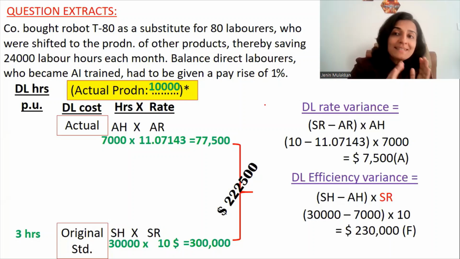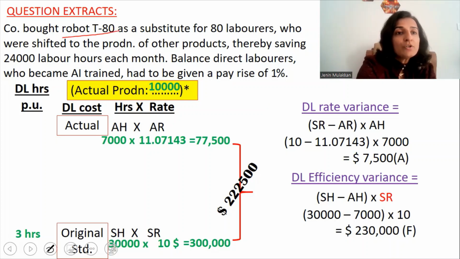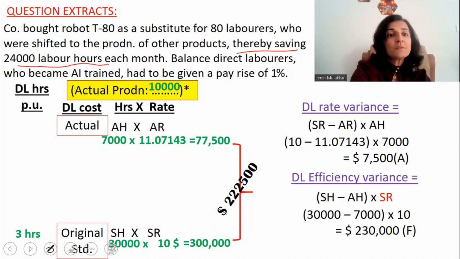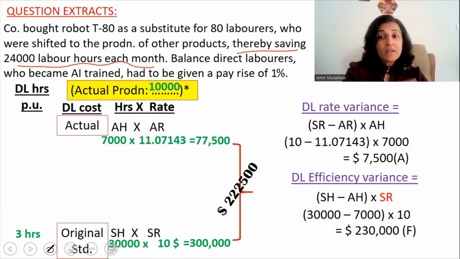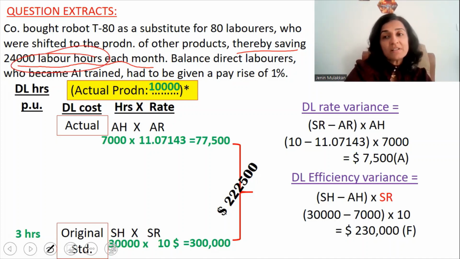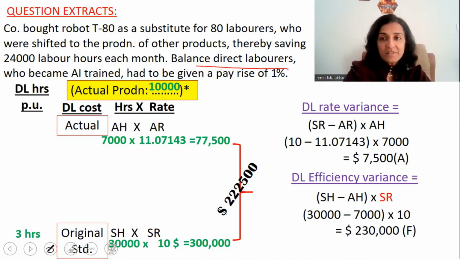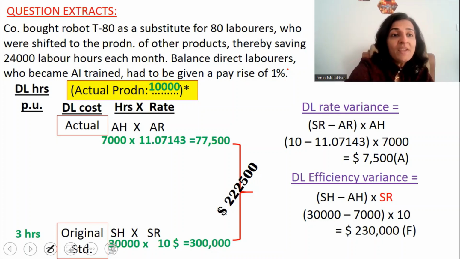Okay, so here we come to the second extract of the question where the company has bought a new robot. The company bought robot T80 as a substitute for 80 laborers who were shifted to the production of other products, thereby saving 24,000 labor hours each month. So what has happened? The company bought a new robot, due to which 80 laborers could be shifted to the production of some other product. And thereby, for the current product, there was a savings of 24,000 labor hours per month because the robot will do their job.